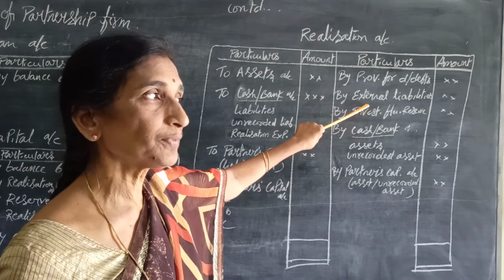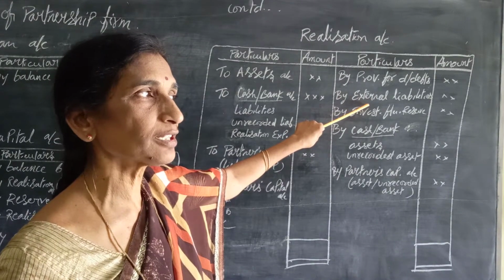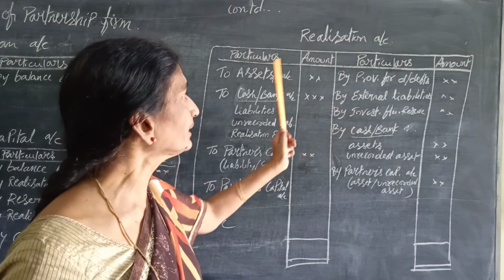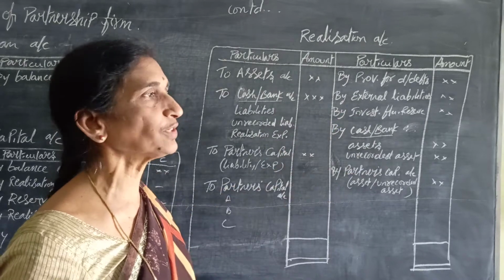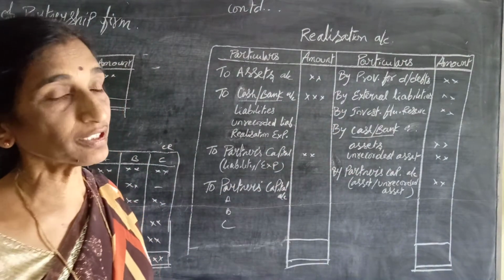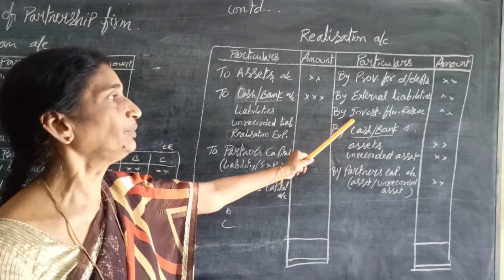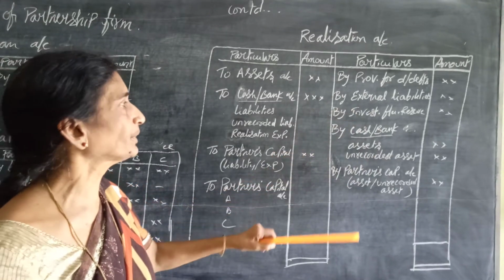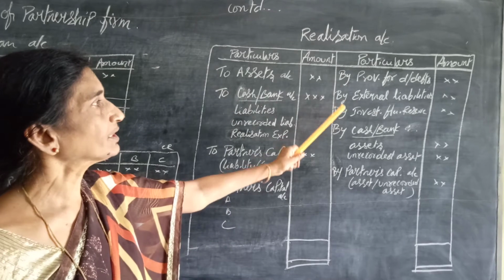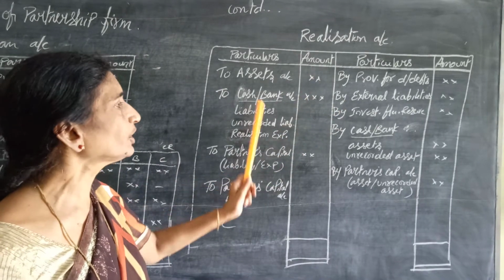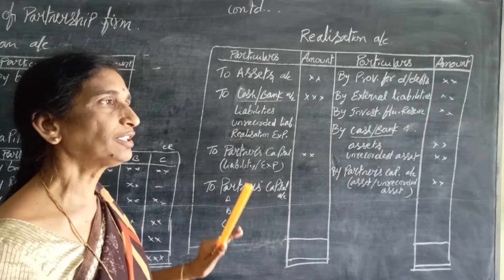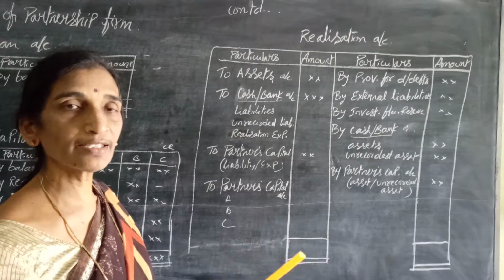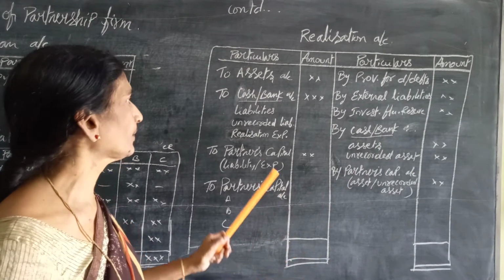Here Mrs. Wife, the partner's loan is also treated as an external liability. And if any reserve is there against any asset, say investment fluctuation reserve, the depreciation reserve, if any, are credited, meaning that amount is being utilized for realization purposes. This is the second step and this is the third step, and then below the balance sheet some points are given for how much amount is realized by sale of the assets, etc.